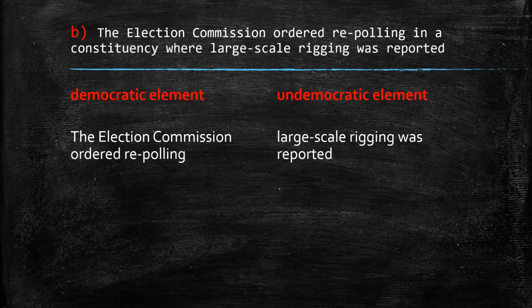B. The election commission ordered re-polling in a constituency where large-scale rigging was reported. Okay, so the democratic element is the election commission ordered re-polling. If there is some mistake in that election, then the election commission orders re-polling for that particular booth. The undemocratic element present was that large-scale rigging was reported.